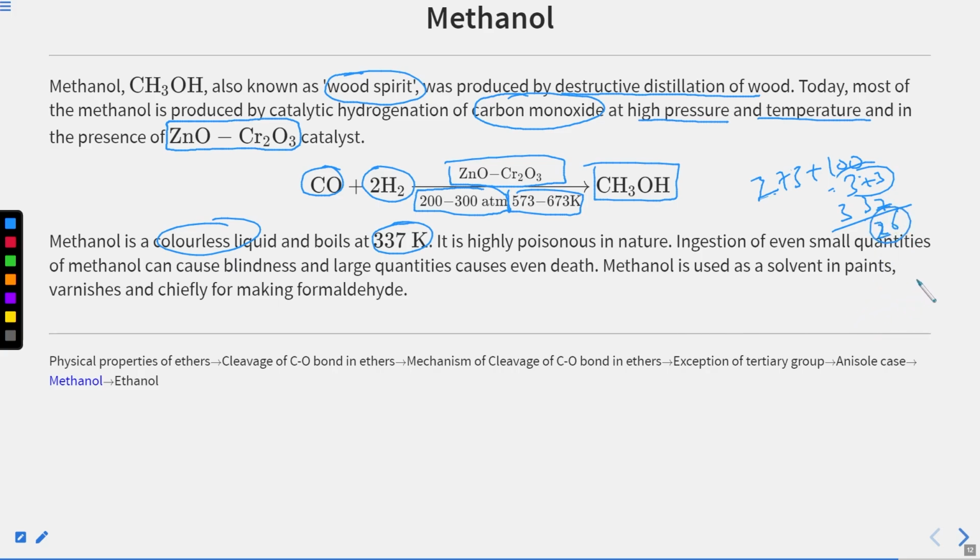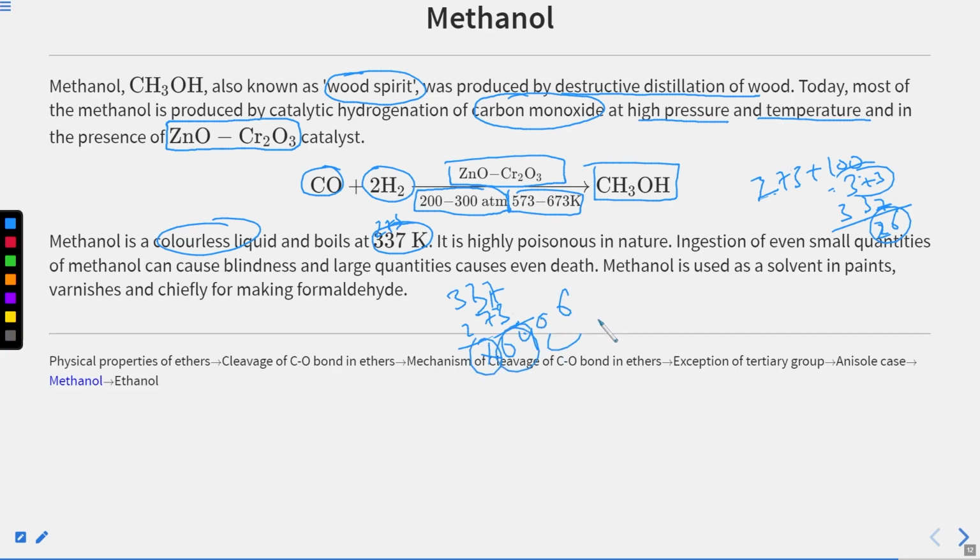If you just convert it into Celsius, you get 337 minus 273: 13 minus 7, 6; 3 minus 3, 0; 3 minus 2, 1. Okay, sorry for the confusion. So this is 64 degrees Celsius.